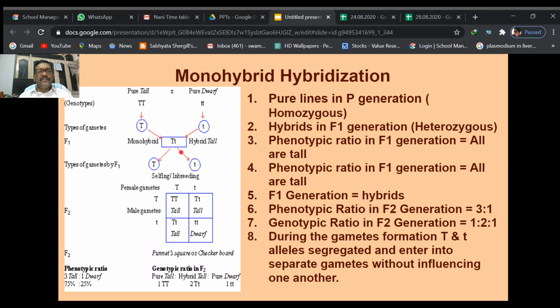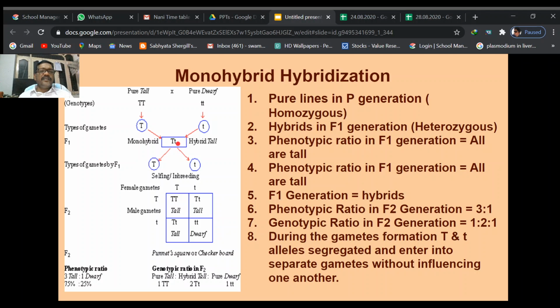If it is tall, where is the small t character? Where is the small t factor? Where is the small t allele or gene? That is not expressed. It is there in this hybrid plant, but it is not expressed. It is not showing its character phenotypically or externally, but it is there in the F1 generation. This is the hybrid plant. This hybrid plant is produced by taking one character, so it is called a monohybrid. It is formed from hybridization or pollination.